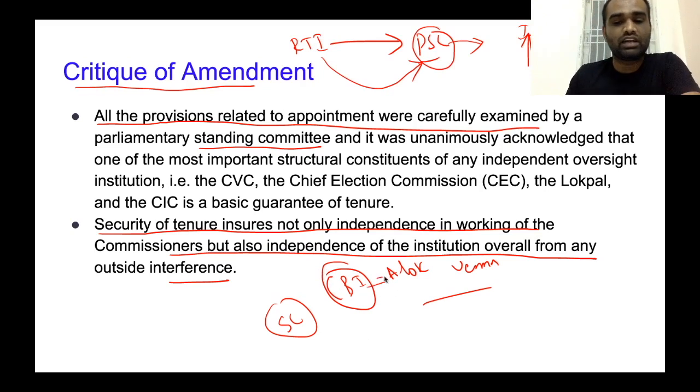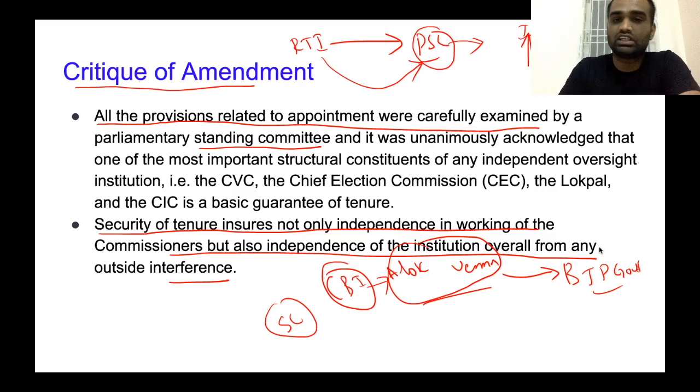Now, there was a CBI director named Alok Verma. This Alok Verma wanted to investigate the then BJP government with respect to the Rafale scandal. At that time, there were a lot of allegations against the government with respect to the purchase of 36 Rafale aircraft. The CBI director wanted to investigate this particular scam. Obviously, the central government got very angry and removed this person as CBI director, saying that this person indulged in corrupt practices.